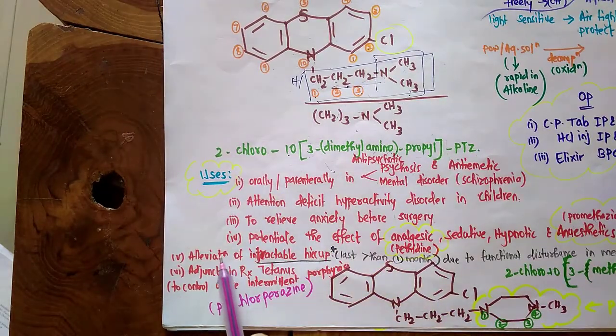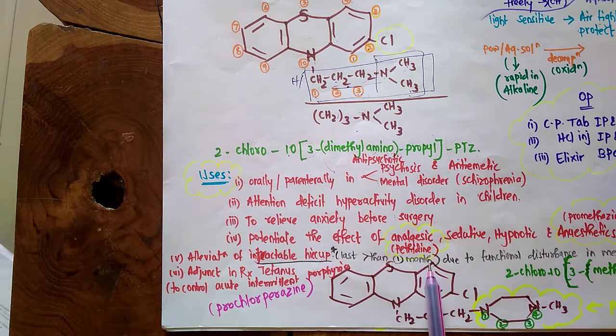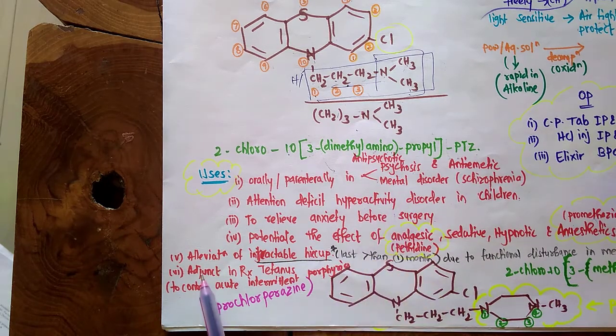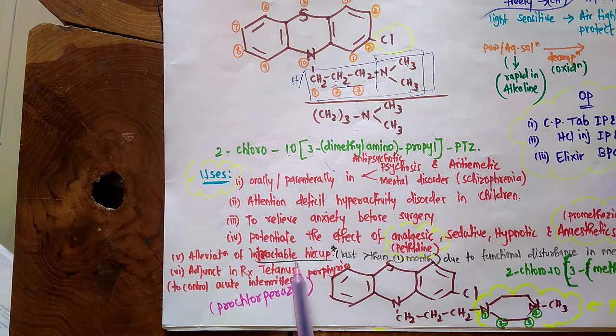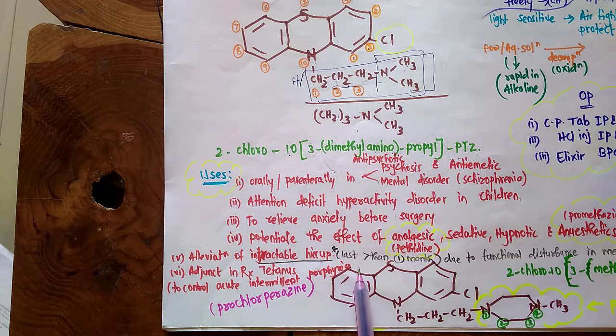Another use is in the relief of intractable hiccups. Intractable hiccups are generally hiccups which last more than 1 month due to some functional disturbance in the medulla. In the treatment of intractable hiccups also chlorpromazine is used, as well as in the adjunct treatment of tetanus, and to control acute intermittent porphyria. Porphyria is nothing but the buildup of porphyrin which affects the nervous system.